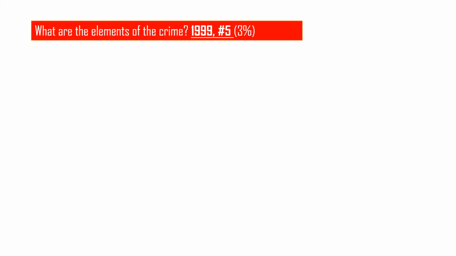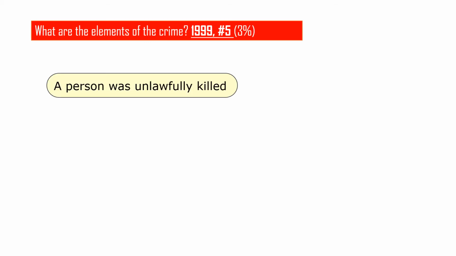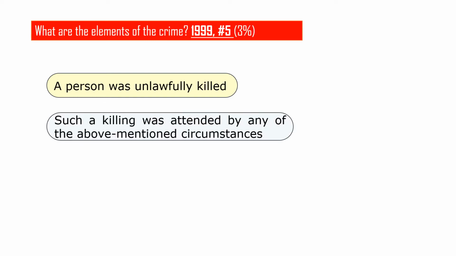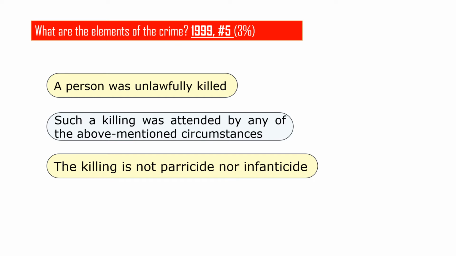So another bar exam question, what are the elements of the crime of murder? Answer is number 1, a person was unlawfully killed. Number 2, such killing was attended by any of the above-mentioned circumstances. So ito yung qualifying circumstances. Number 3, the killing is not parricide.